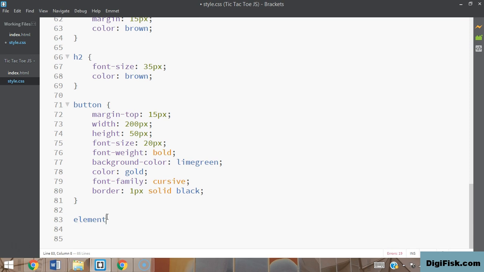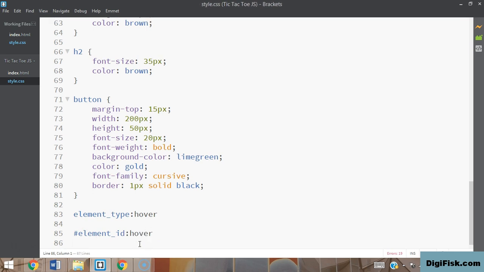To do that, you can use this particular syntax: element type, then a colon, and then hover. Or you can also do it with an element ID. Before that you should add a pound sign, so pound sign, element ID, then a colon and then hover.